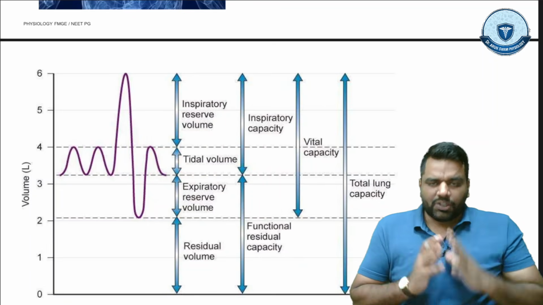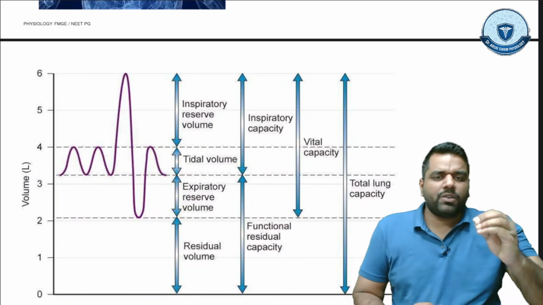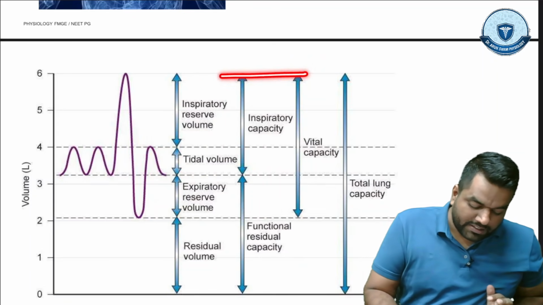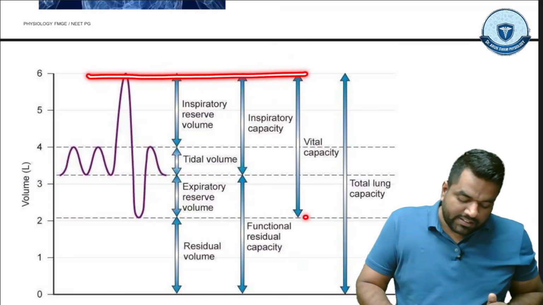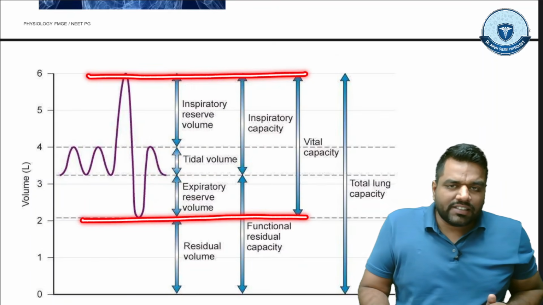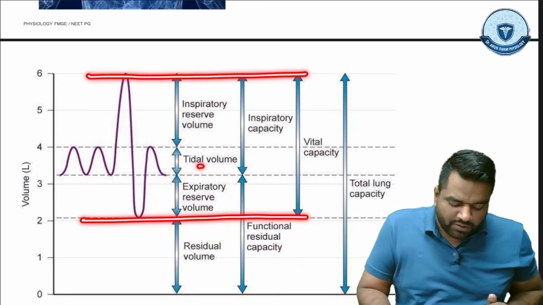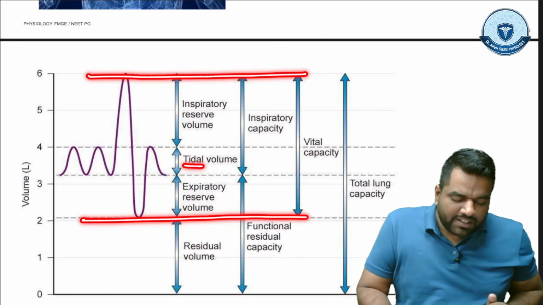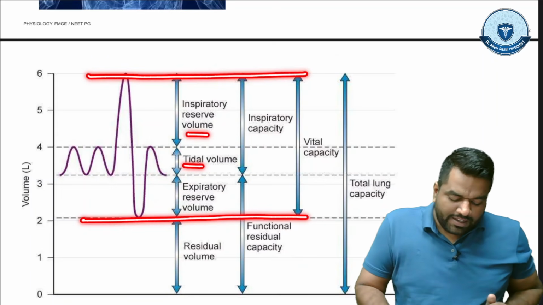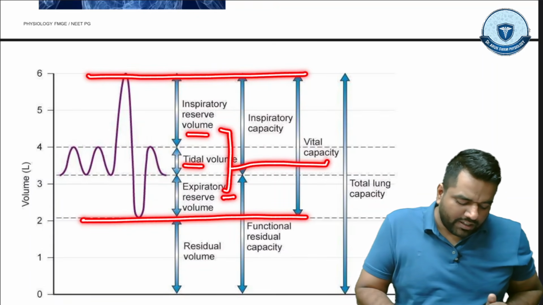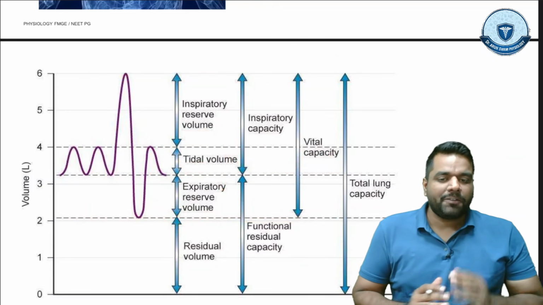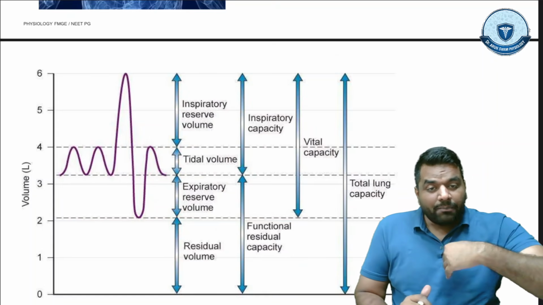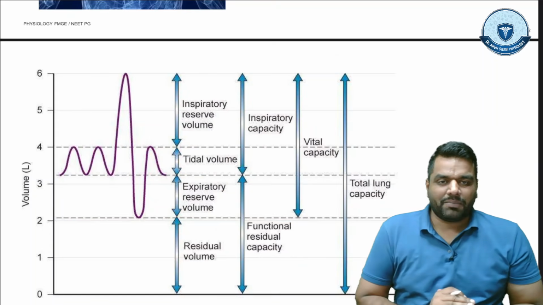Now suppose somebody asks you, how much maximum air can you inhale? You can inhale that much maximum air. And how much maximum air can you exhale? You can exhale that much air, right? So guys, this is the combination of what? This is the combination of tidal volume, inspiratory reserve volume, and expiratory reserve volume. Guys, all these three volumes together we call the vital capacity. What do we call this? Vital capacity. So what is the meaning of vital capacity? Maximum inhalation and maximum exhalation, that we call the vital capacity.